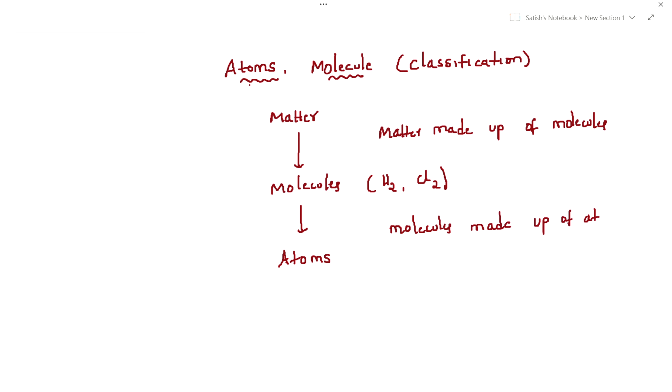Okay, now atom. We have different textbooks, they have given definitions and examples. Most of the students have an idea about the atom definition, they can say it, but a bit of confusion is there. So what is the atom definition? Atoms are indivisible, which cannot be broken into further simpler pieces. That means that is the ultimate one, the last one. After that we cannot break it into other simpler pieces. That is the smallest one. Further we cannot break it into pieces. The ultimate one, the last one, that we call an atom.